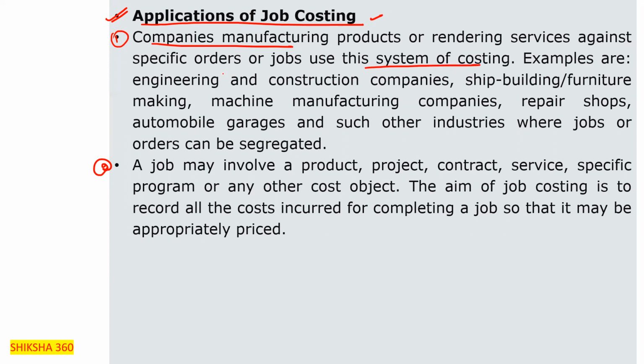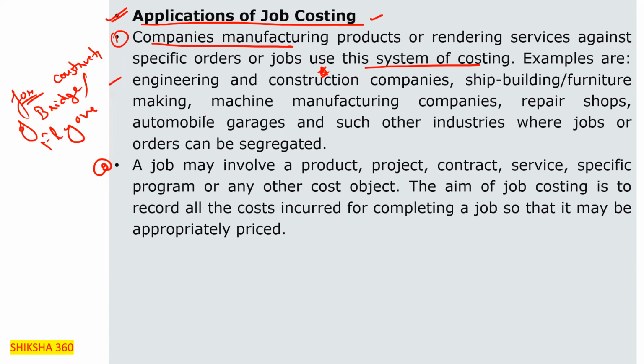Examples: engineering and construction companies, like for the construction of a specific bridge or flyover. Just giving examples.